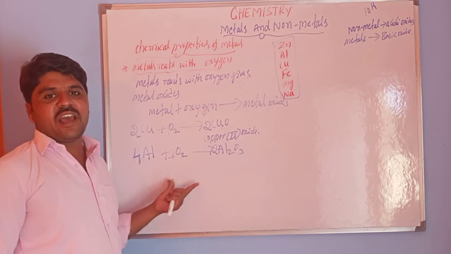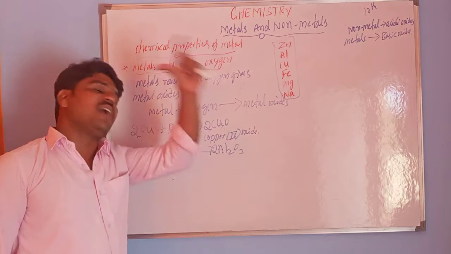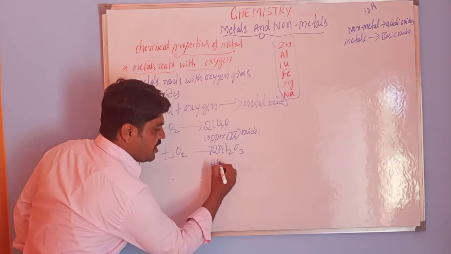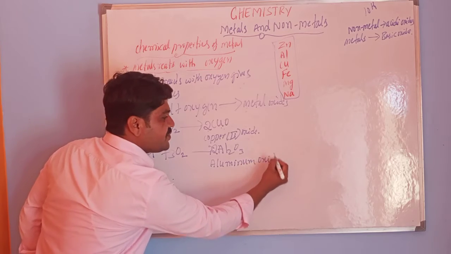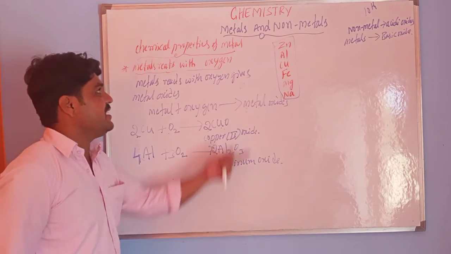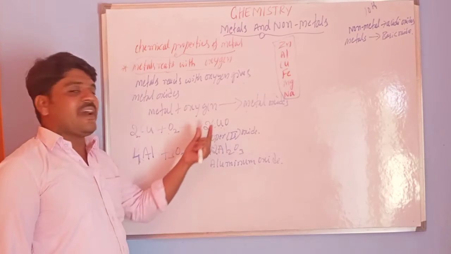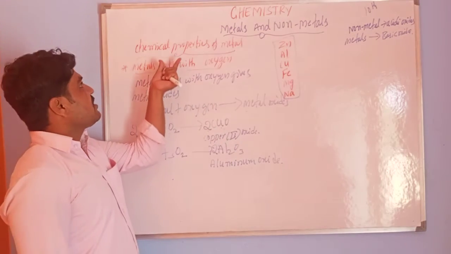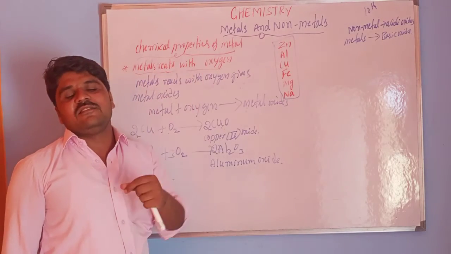Now the reaction is balanced. Al2O3 is aluminium oxide, which is a metal oxide. These are examples of metals reacting with oxygen.